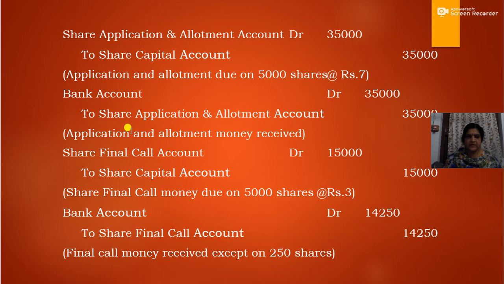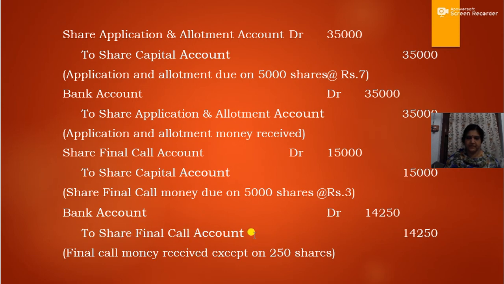When the application and allotment money is received, then the journal entry will be bank account debtor to share application and allotment. Then when the final call money is due, then it will be share final call account debtor to share capital, that is at the rate of rupees 3. So share final call account debtor to share capital 15,000, and when the final call money is received, bank account debtor to share final call.